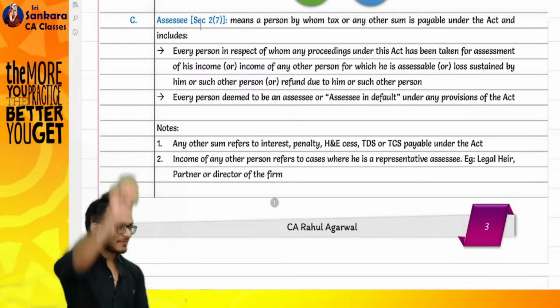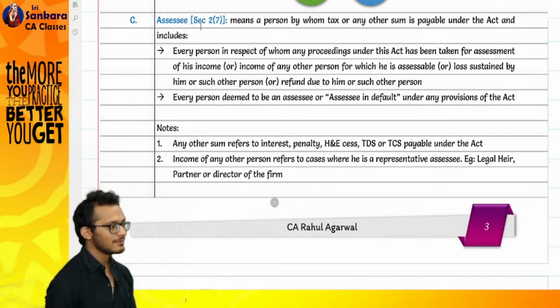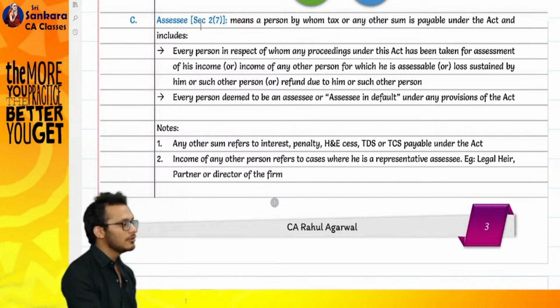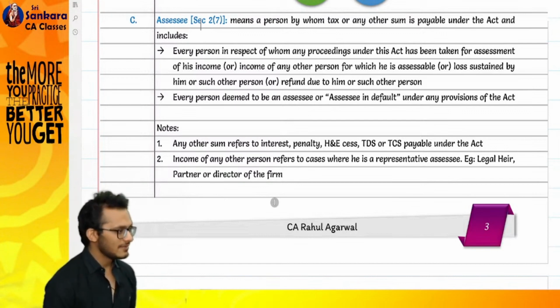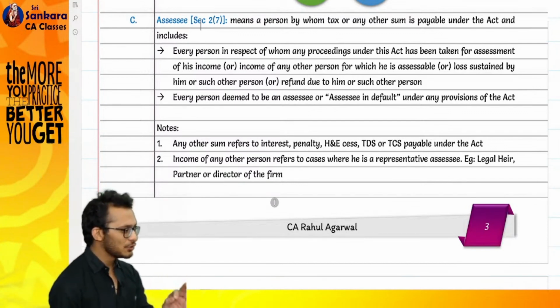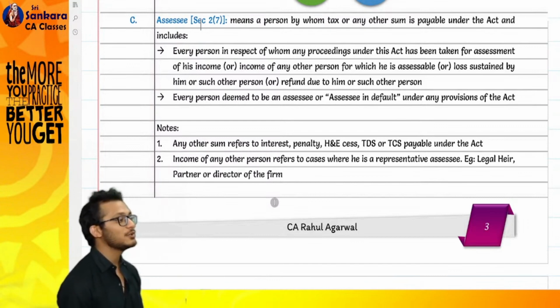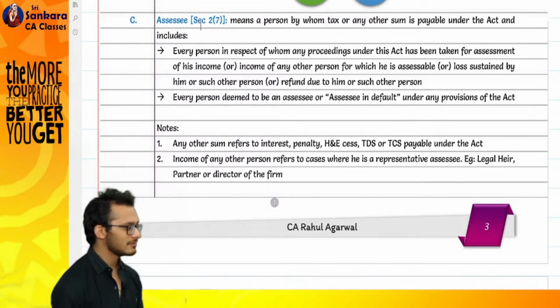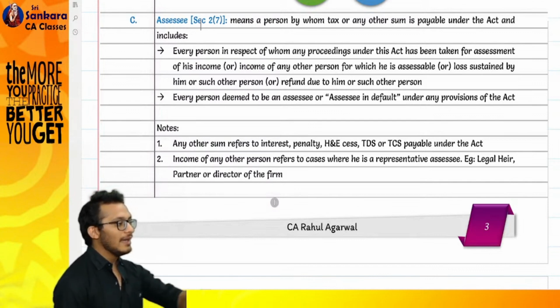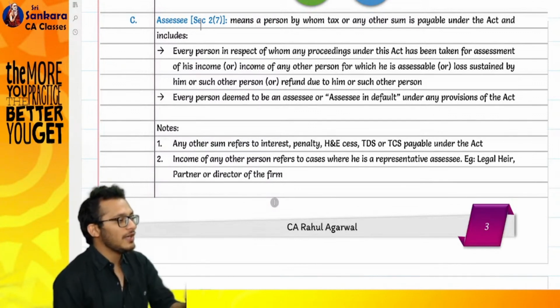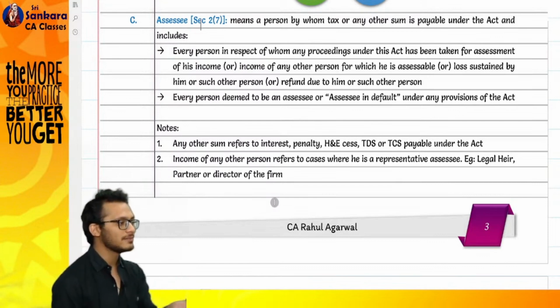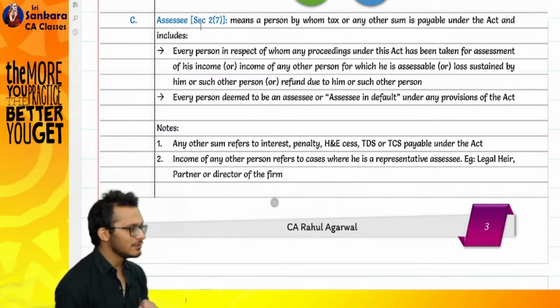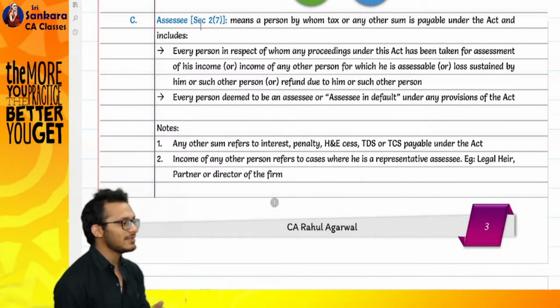Yes, last question. I have a problem if I pay tax. I have a problem if I show income. I have a problem if I show losses. I filed a return in which I showed income as 0. I showed tax as 0. I showed that, sir, I have paid extra tax to you of 5 lakh rupees, which means you need to give me back a refund. So the problem is my income is 0, my loss is 0, my tax is 0, my refund is 5 lakhs.